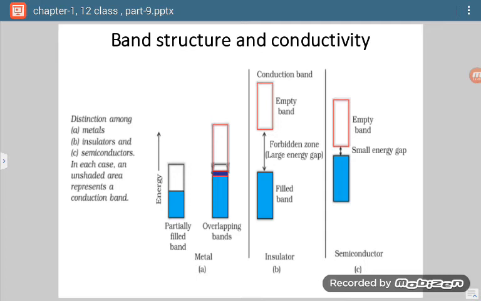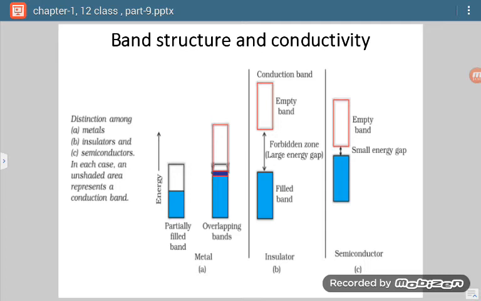In case of metal, first is they lie just one after the other, partially filled band. Second possibility is they are overlapping each other. Now if this is the case, then there is no forbidden gap, so electron can jump easily in both the cases. So conduction can happen easily.